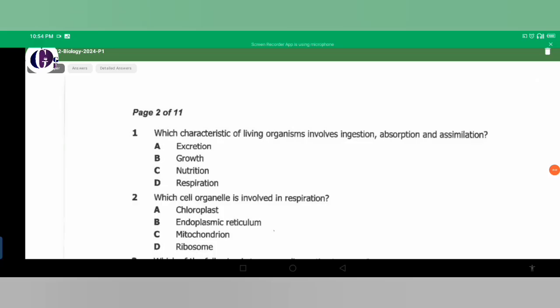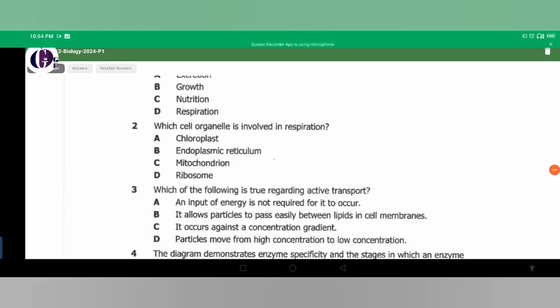We go to question number 2. They're saying, which cell organelle is involved in respiration? You need to remember that under respiration, there's only one cell organelle which is responsible, and this cell organelle is known as the mitochondrion. This is the site where respiration occurs, the powerhouse of the cell. So the answer here is mitochondrion, which is C. It's not chloroplast, it's not endoplasmic reticulum or ribosome. The answer is C, which is mitochondrion.